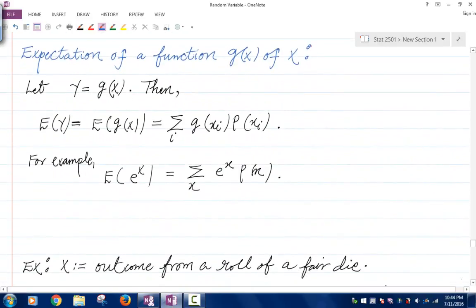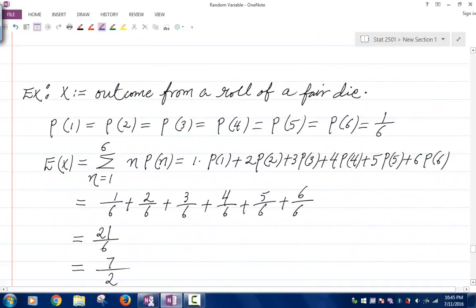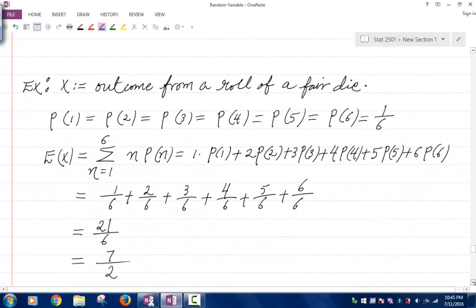If y is a function of x, g of x, then the expectation of y, the expectation of g of x, is the sum of g of xi times p of xi, where i goes over all possible values. For example, the expectation of e to the x is equal to the summation of e to the x times p of x, where the sum goes over all values of x. So let me explain this concept by two examples.